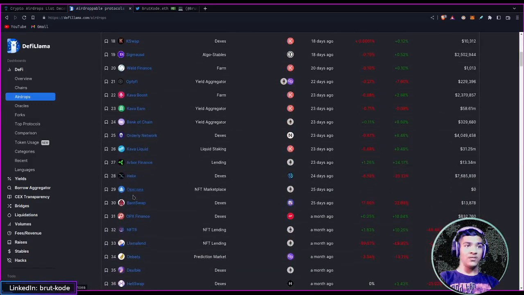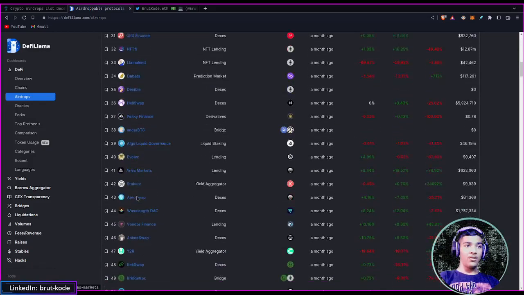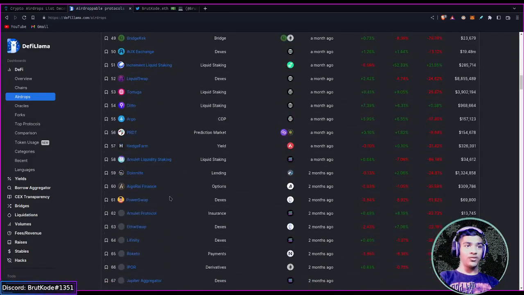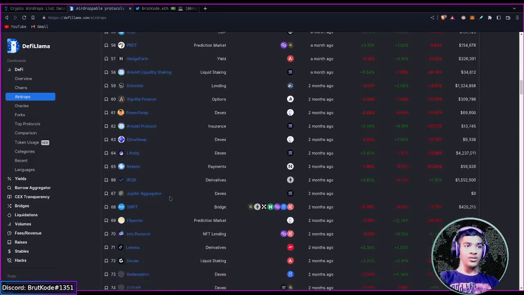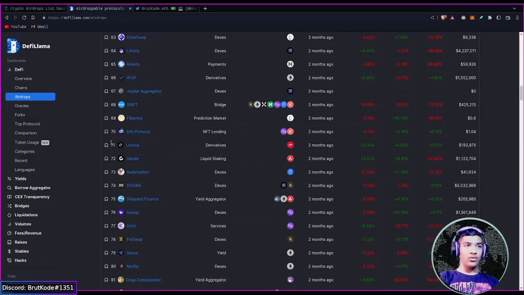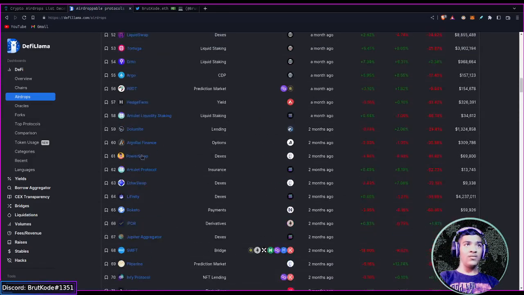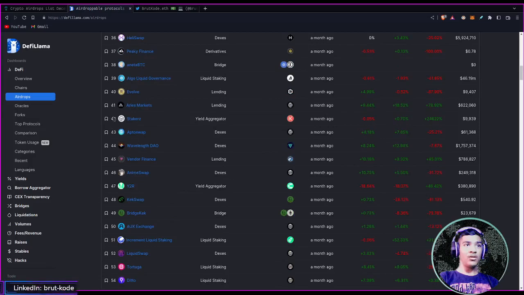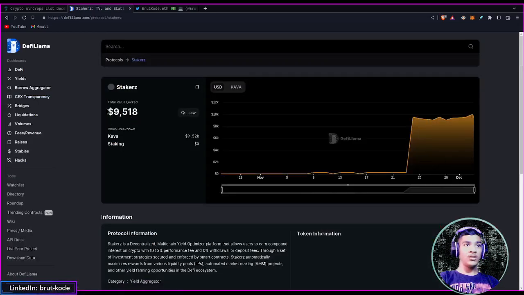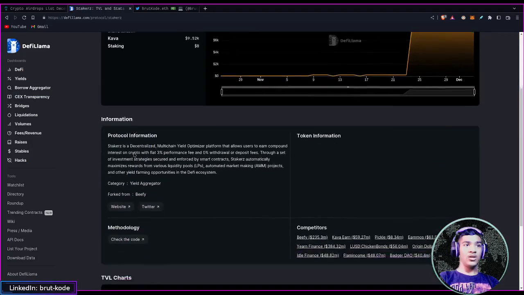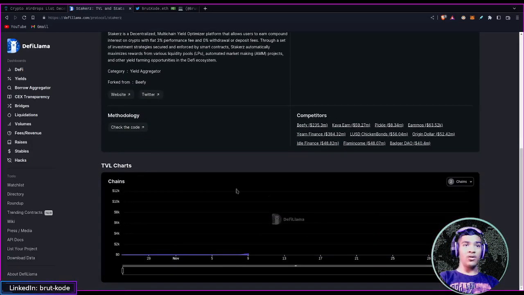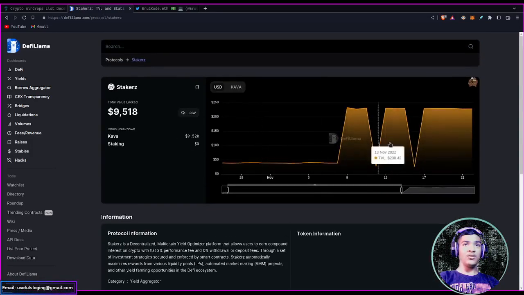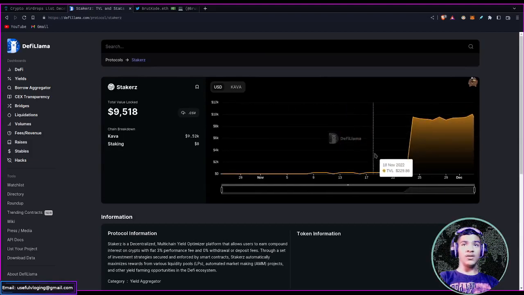Let me just look for an authentic project over here, which is Infi protocol. Let's see, and we can view any of the airdrops over here. If I go to stakers, it says total value locked is this much, and there's going to be an airdrop. So this is another useful site. You see graphs and everything over here. Graphical representation is good. So that was all for the Metamask airdrop.